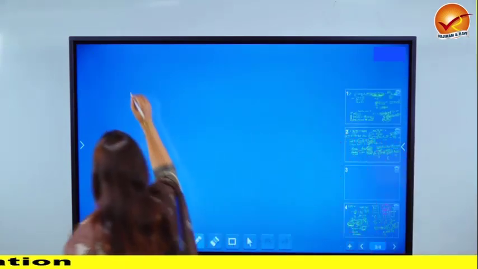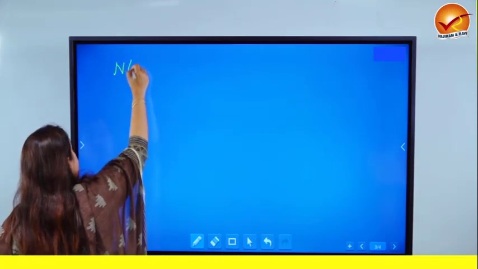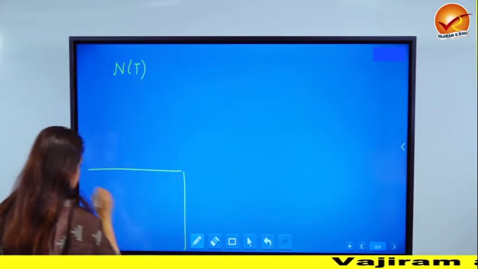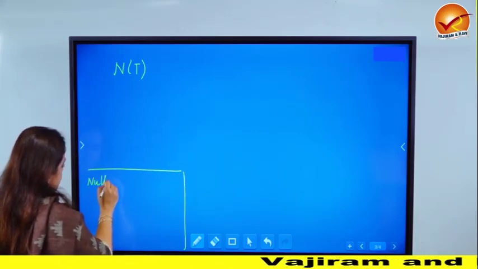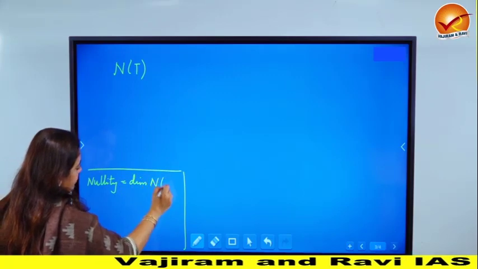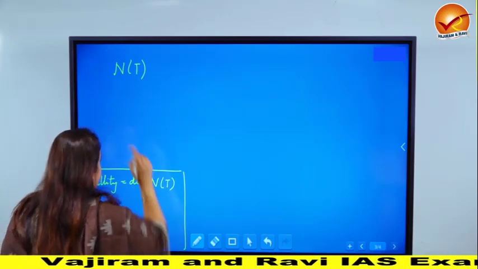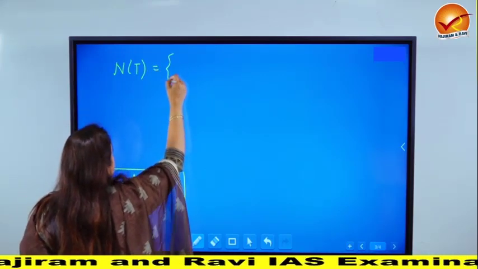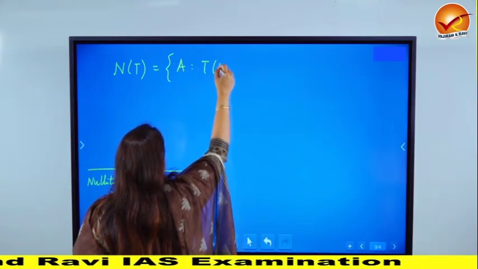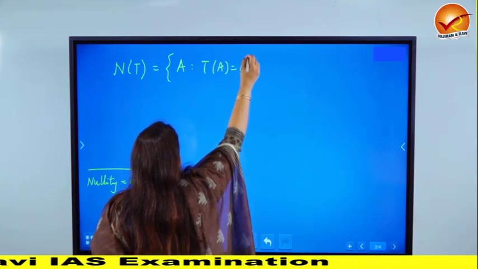But like I said, I'll discuss NT also because there are 2 questions based on this. So to find nullity, please write down nullity is nothing but the dimension of NT, and then write down what NT is. NT will comprise all those matrices A such that T of A is the 0 matrix.